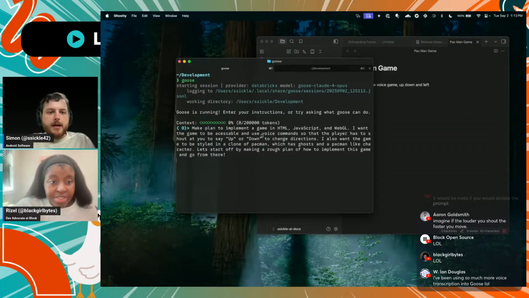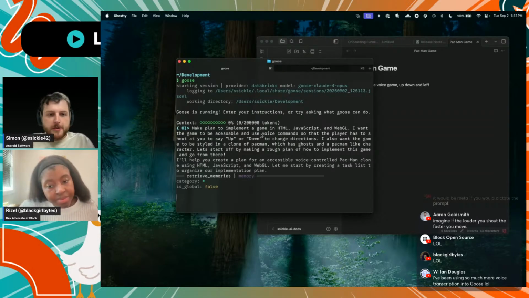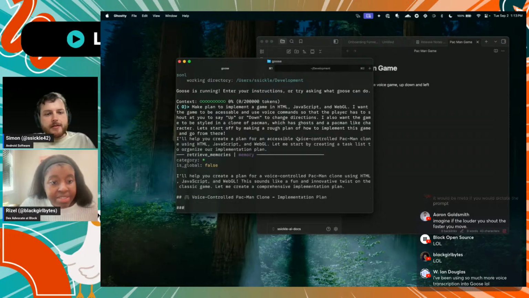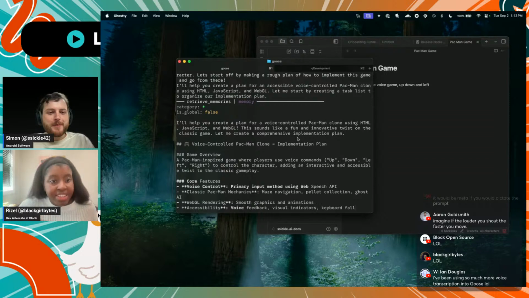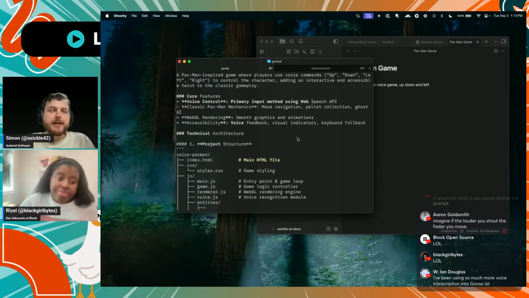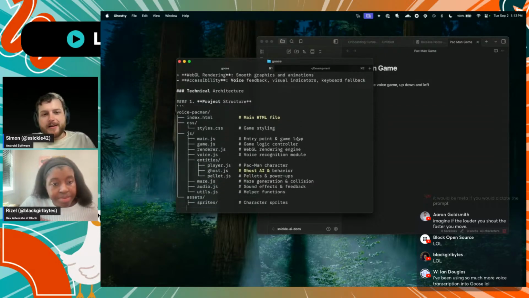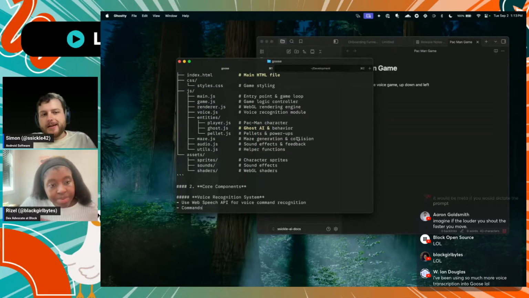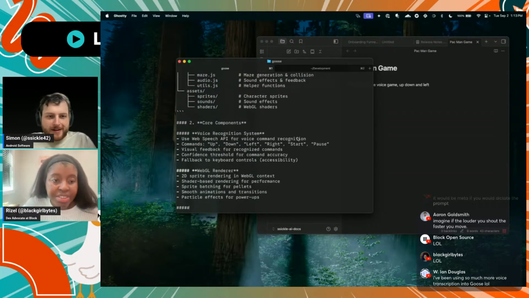Nice. All right. So I like to ask Goose to first come up with the plan and just make sure that it's not going to go off the rails first. It tends to do much better when I do that. And it's kind of true for humans as well. If you start going into a development task and don't have a plan, you're kind of going to fail, right? No plan, no success.